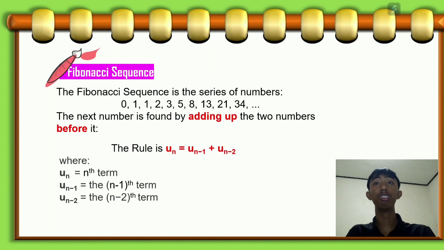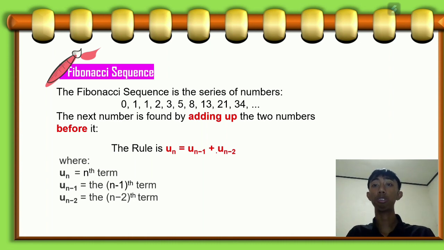Next, there is the Fibonacci sequence. The Fibonacci sequence is a series of numbers consisting of 0, 1, 1, 2, 3, 5, 8, 13, 21, etc., in which the next term is found by adding up the two numbers before it. The rule for finding the nth term in this sequence is Un is equal to Un minus 1 plus Un minus 2. The nth term is obtained by adding the n minus 1 term and the n minus 2 term.